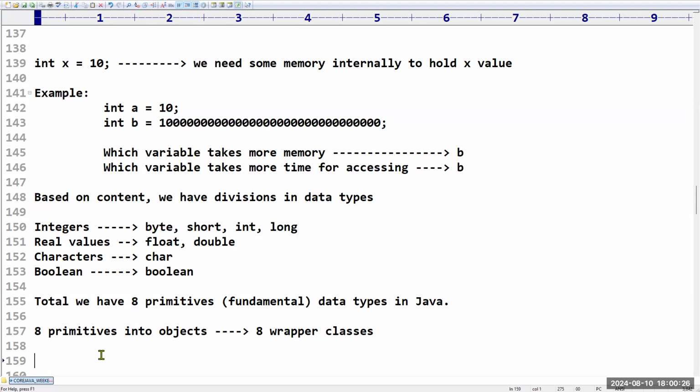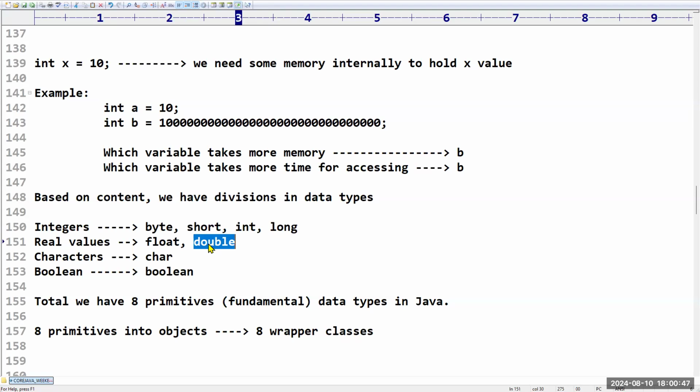Any doubts? Sir, can we use long float instead of double? Yes, we can use it, but technically long float is double only.